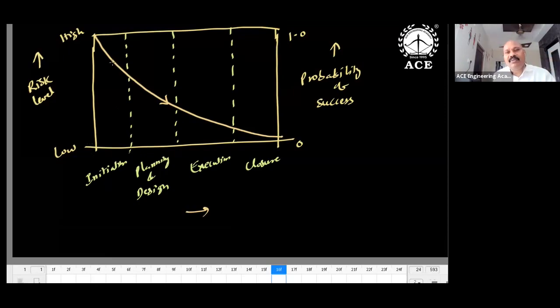So that's why the initiation stage is really risk oriented. High risk is in the initiation stage. In planning and design, the risk level comes down because you have a mathematical model and problem formulation in a structured manner, and then you are analyzing. Then when you prove the mathematical model, what are the input parameters, what is the output, and what is the systematic methodology you are developing in planning and design.